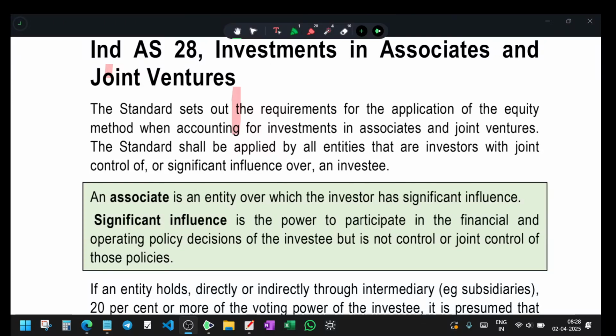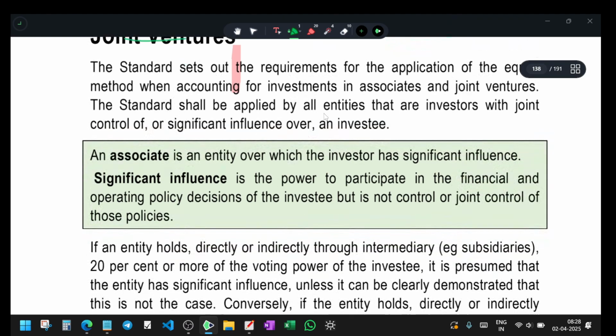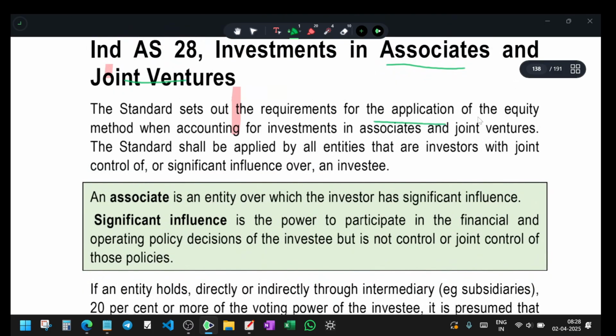Investments in associates and joint ventures. What are these investments in associates and joint ventures? The standard sets out the requirements for the application of the equity method when accounting for investments in associates and joint ventures. The standard shall be applied to all entities that are investors with joint control of, or significant influence over, an investee.